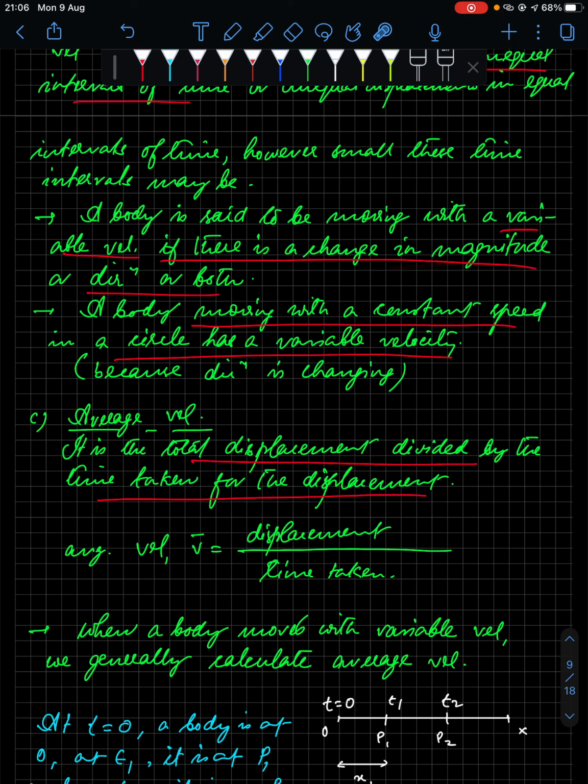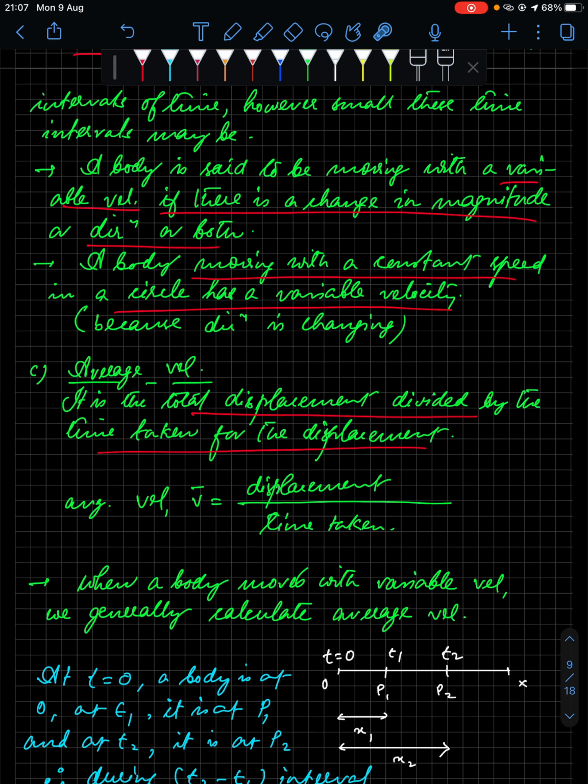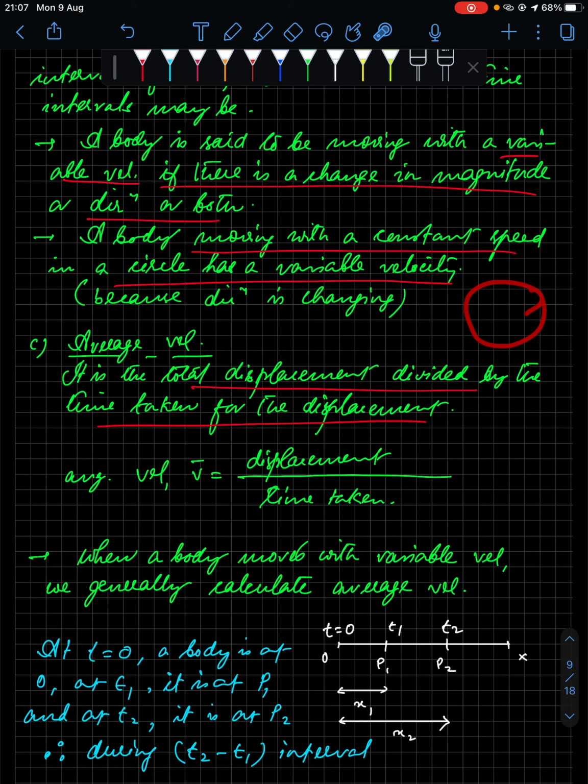Now a body is said to be moving with variable velocity if there is a change in magnitude or direction or both. If a body is moving in a straight line with a constant speed and it changes direction, that means the velocity has changed, because direction has changed, though magnitude has not. But if a body is speeding up, then slowing down, then speeding up, and direction is not changing, here also the velocity is changing. And if both direction and speed are changing, then also the velocity is changing.